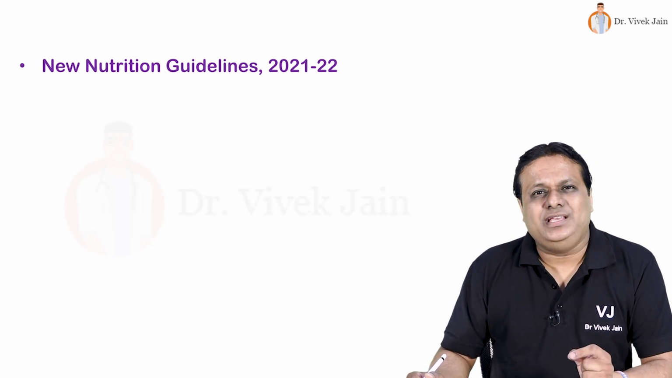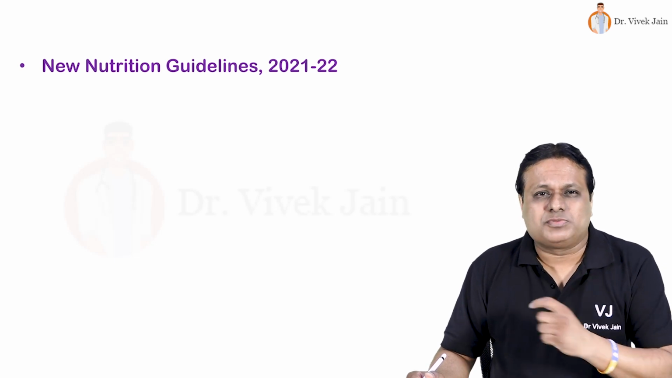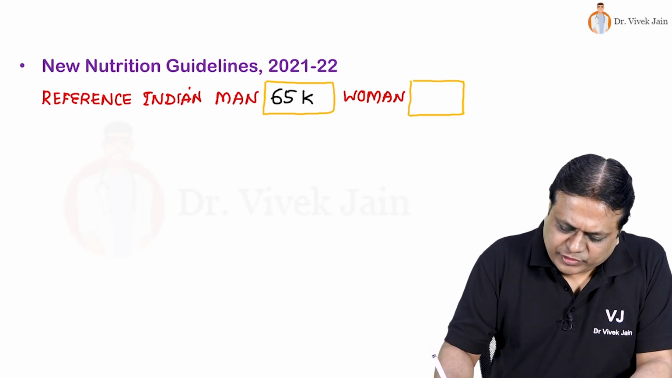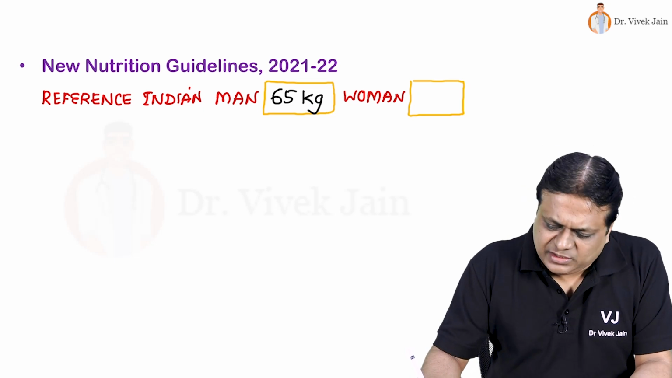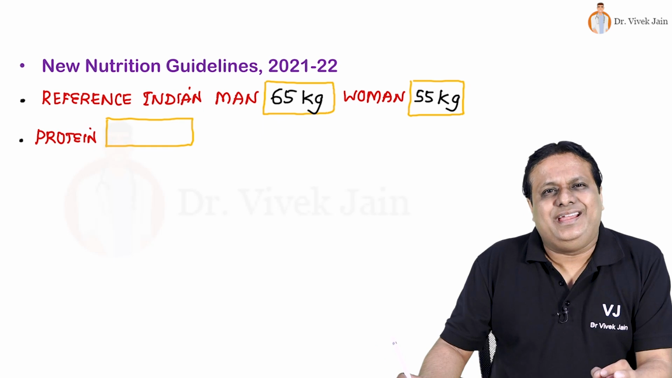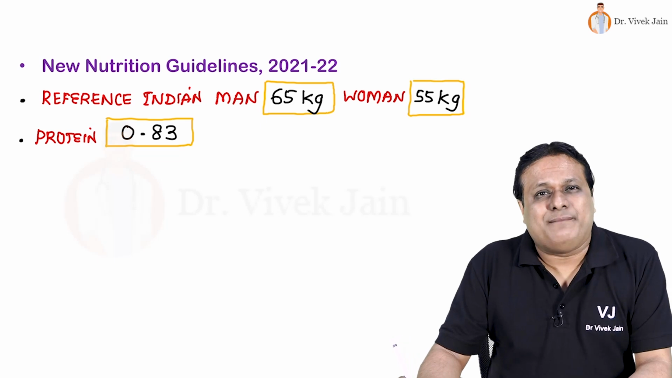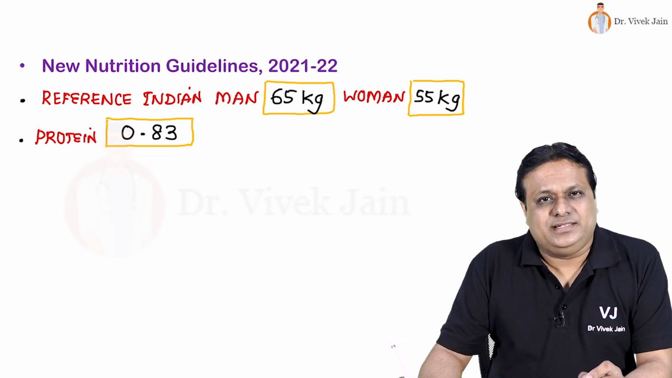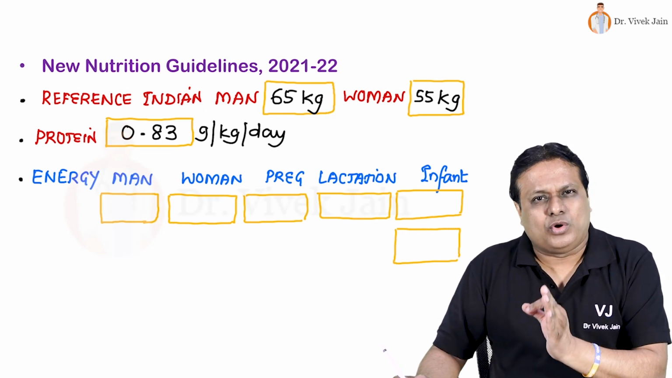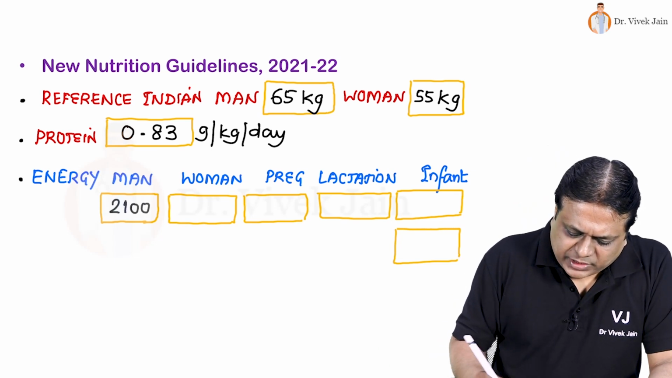So let's look at the changes that are important for you to remember from this particular topic. Weight of reference Indian man is now taken as 65 kilogram, and for reference Indian woman it is 55 kilogram. Protein intake is still recommended to be 0.83 gram per kg per day. Energy requirement for man has been, for sedentary level activity, moderate level activity, heavy level activity, respectively 2100,